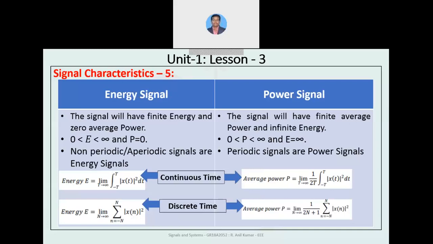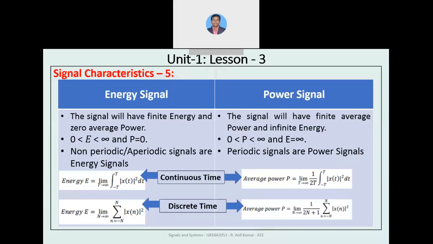The next is energy signal and power signal. An energy signal has a finite energy and zero average power, whereas a power signal has a finite average power and infinite energy. From the relation of an energy signal, we can see that energy is defined between 0 and infinity, whereas power is 0. Whereas for a power signal, power is defined between 0 and infinity and energy is infinite. So the conclusion we have made here is that non-periodic signals are energy signals and periodic signals are power signals. You can just remember that periodic is nothing but a power signal.